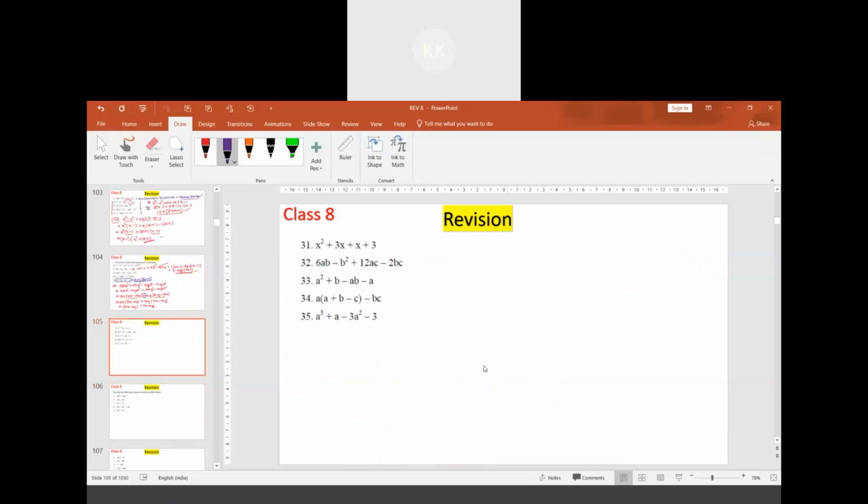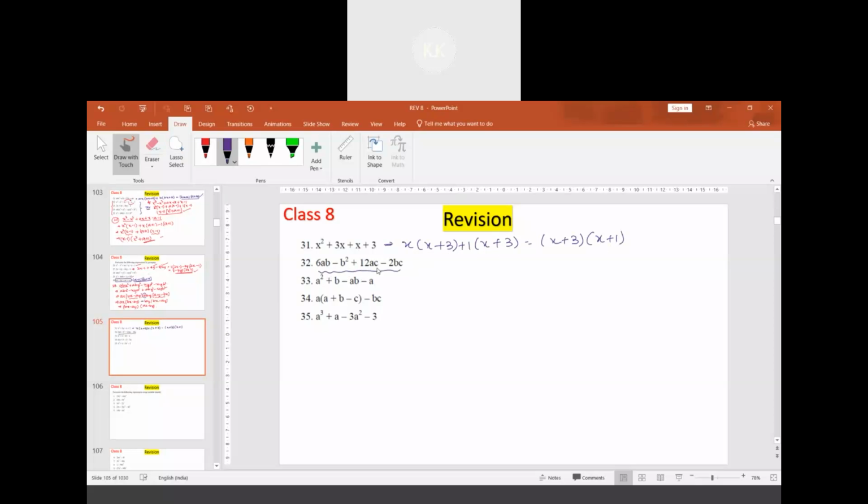Let's have a look at this set of questions. The first one is easy. If you take x as common, we'll get x plus 3, and taking 1 common, we'll get x plus 3. So the result is x plus 1 multiplied by x plus 3.